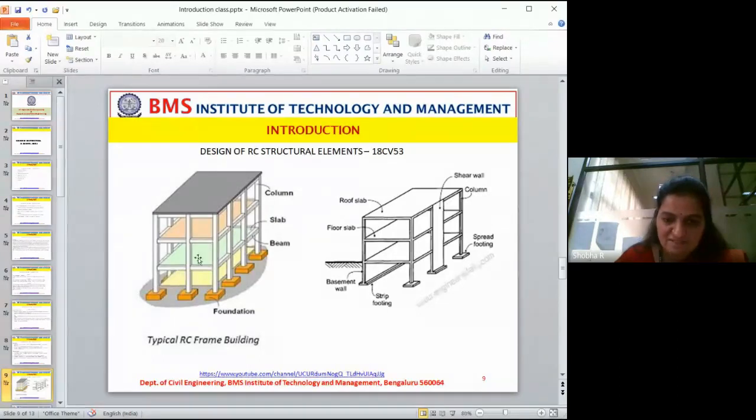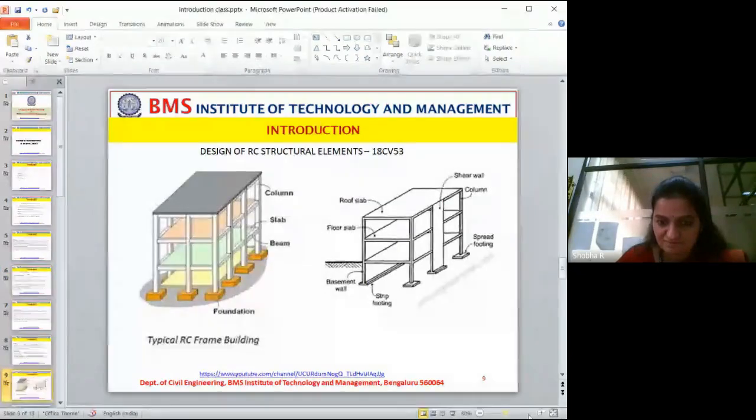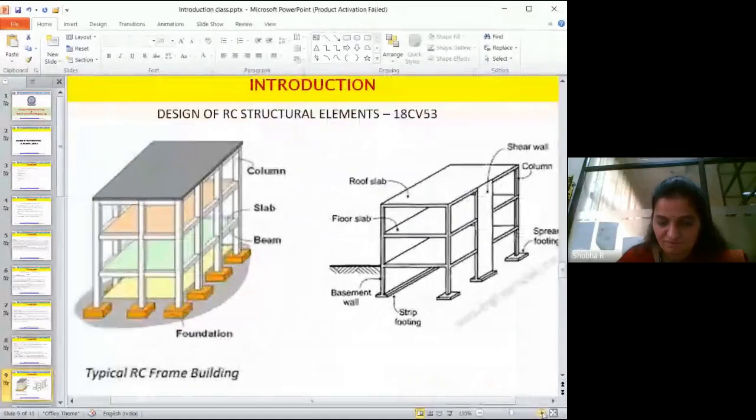And the filling between the beams is called a slab. If you look at this, this is a filling. The beam is there. This filling is a slab. It may be a floor slab or it may be a roof slab.